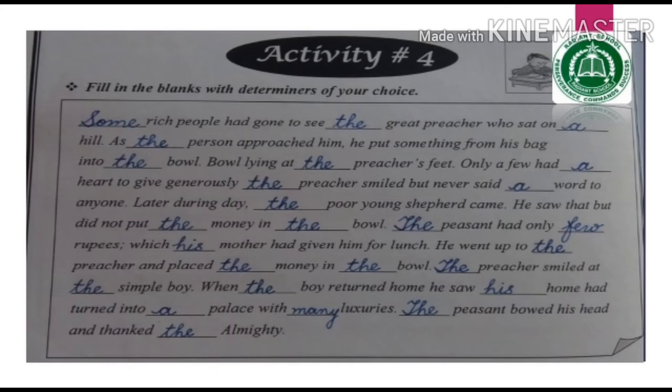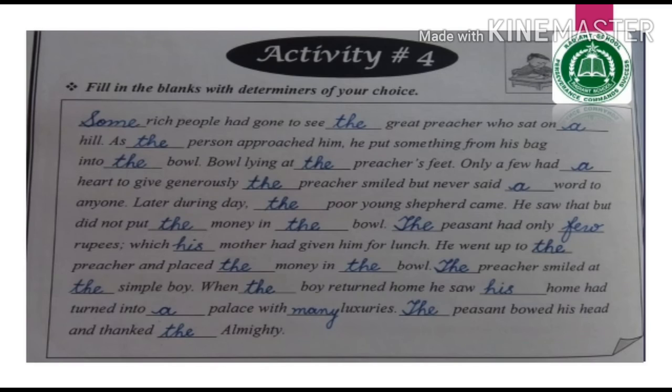Activity number 4, fill in the blanks with determiners of your choice. This is a creative activity that you have to do. So let's get started. Dash rich people had gone to see dash great preacher who sat on dash hill. It looks like a story. So we'll start putting appropriate determiners.